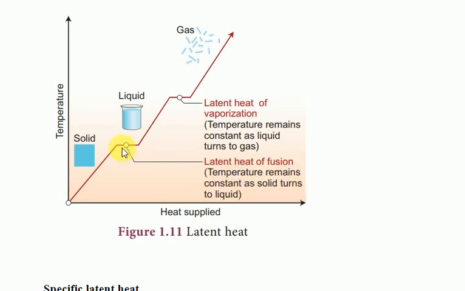Once the solid converts into liquid, the temperature starts rising again. Then again at a particular point the temperature remains constant, because at this temperature the liquid molecules take energy and become gas. That's called the latent heat of vaporization. Latent heat means hidden heat. In these two conditions the temperature remains constant.